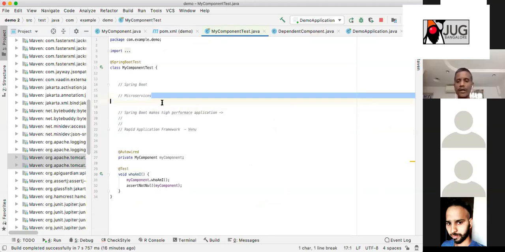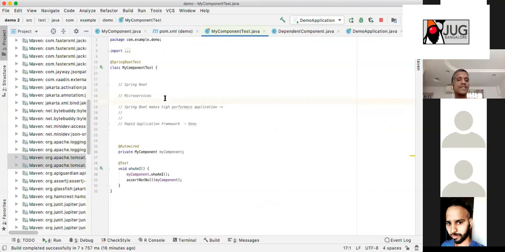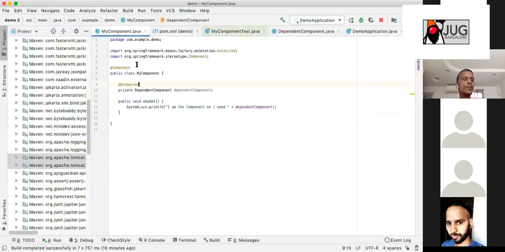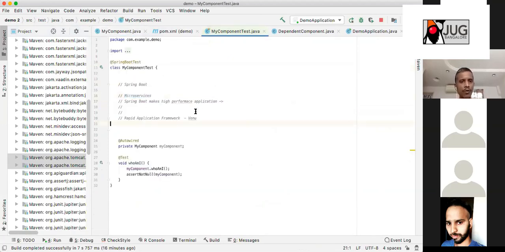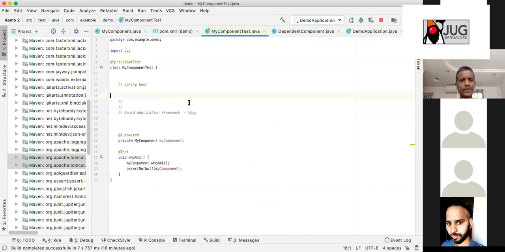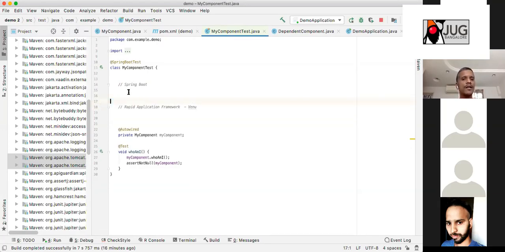And then coming to microservices. Microservices is just how you deploy your system. There is nothing called Spring Boot microservices. You would be doing Spring Boot microservices when you do something like Spring Component microservices. You never do that, which means there is nothing called microservice inside Spring. It's just a framework that can be used to develop microservices. That's all. Now, Spring Boot makes high performance applications. That is debatable. We will come to that later. Now, rapid application development. How Spring Boot does this is, underlying it uses two concepts.